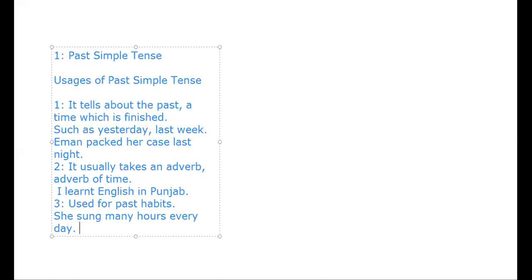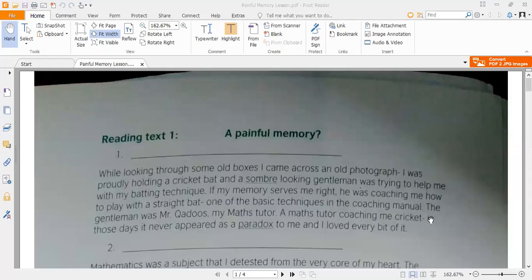Now we have discussed these certain usages of the past tense and its verb as well. And we have to discuss our lesson, that is from our book English for Academic Purposes, and the name of the lesson is A Painful Memory. And this lesson is from Unit 4, Recounting Past Events, and it is the first session of this Unit 4.